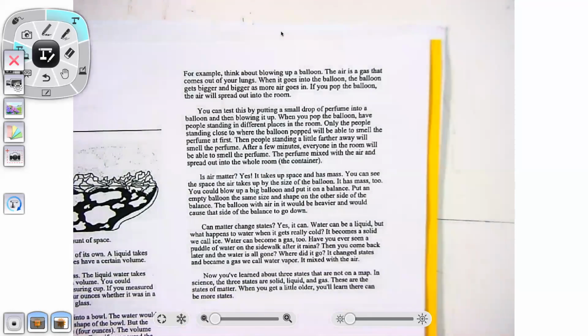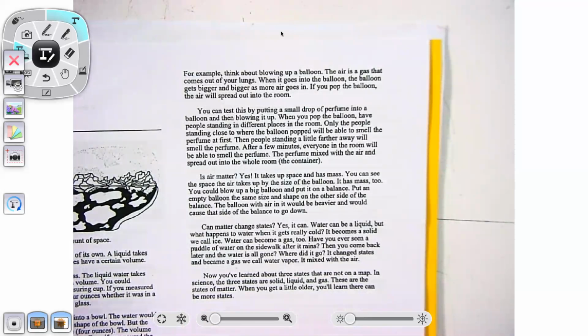For example, think about blowing up a balloon. The air is a gas that comes out of your lungs. When it goes into the balloon, the balloon gets bigger and bigger as more air goes in. If you pop the balloon, the air will spread out into the room.